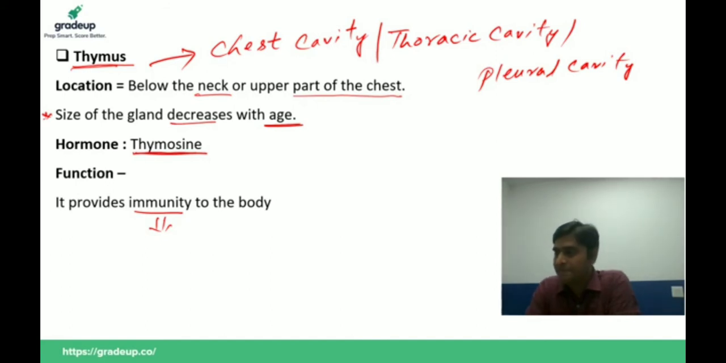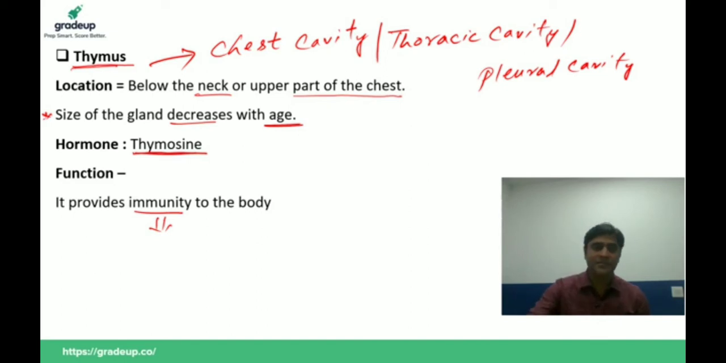Clear? So please remember all these points, very important for your upcoming exam. It is located below the neck or upper part of the chest. Size of this gland decreases with age. Hormone secreted by thymus is thymosin. What is the function? It provides immunity to the body.